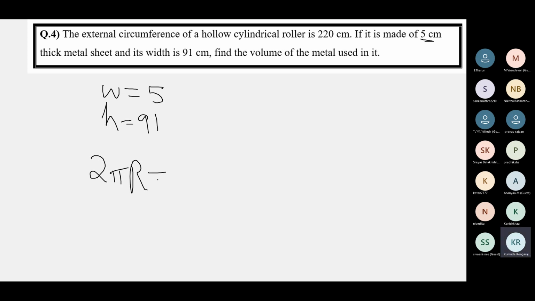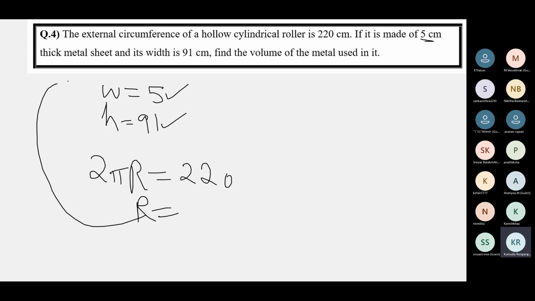So children, this information is given to help you find the radius. This is what is given in the question: 2 pi capital R is 220, W is 5, and H is 91. From this, we'll find the value of capital R. Once you find capital R, using capital R and W, you can find smaller r. And you know the H.